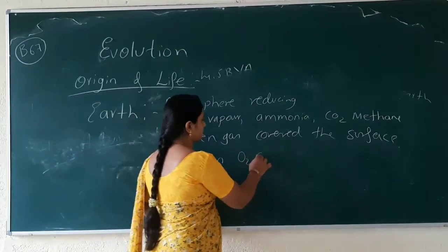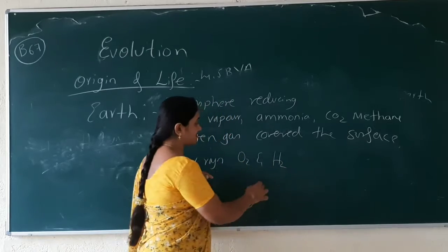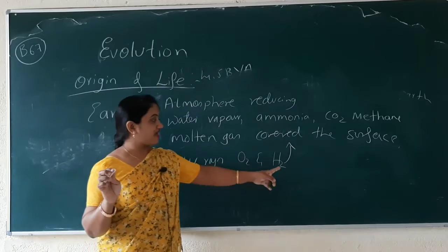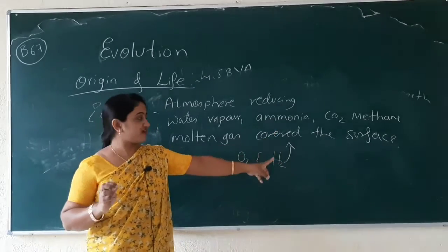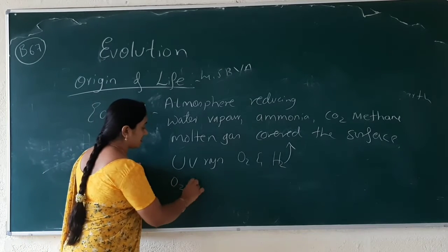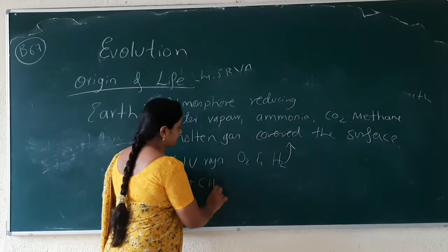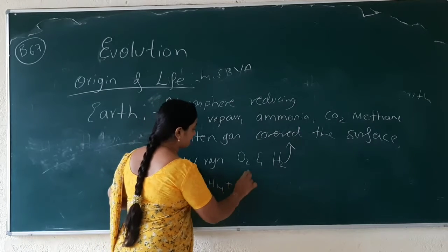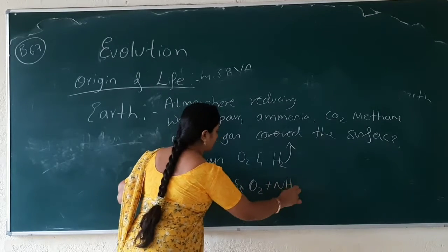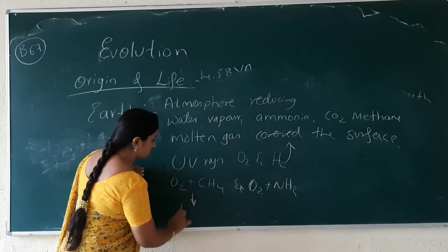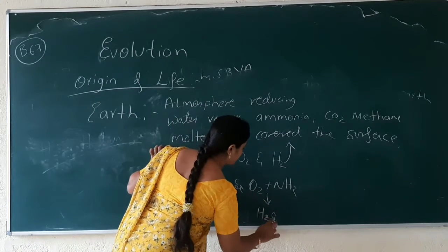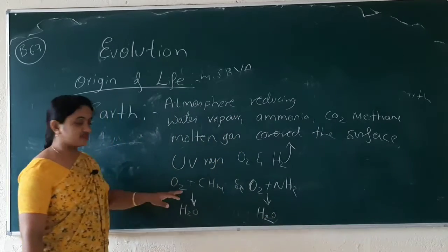The oxygen and hydrogen got separated. The hydrogen escaped from the water and settled in the atmosphere. And the oxygen combined with the methane and ammonia. From here, the formation of water took place.